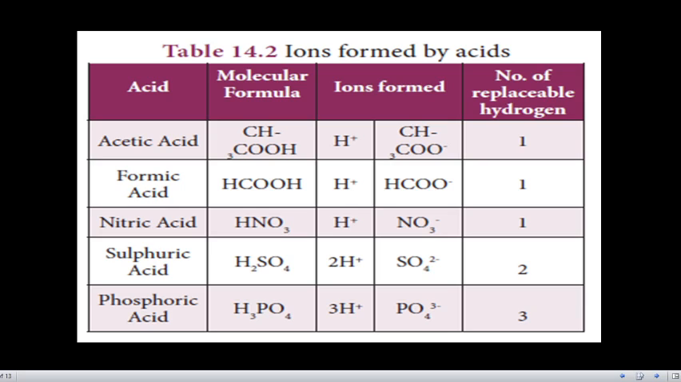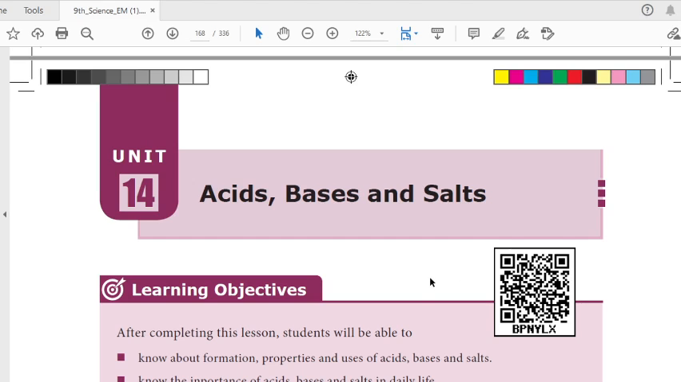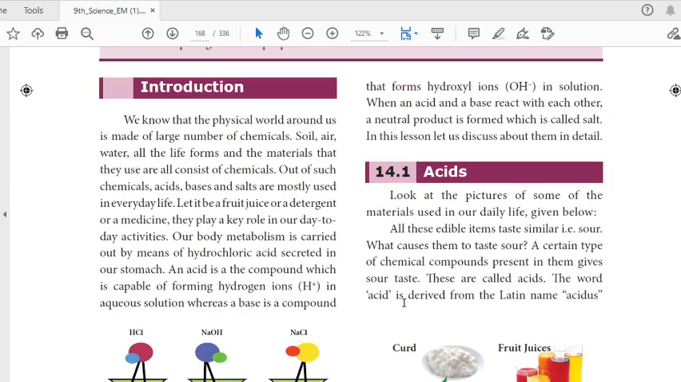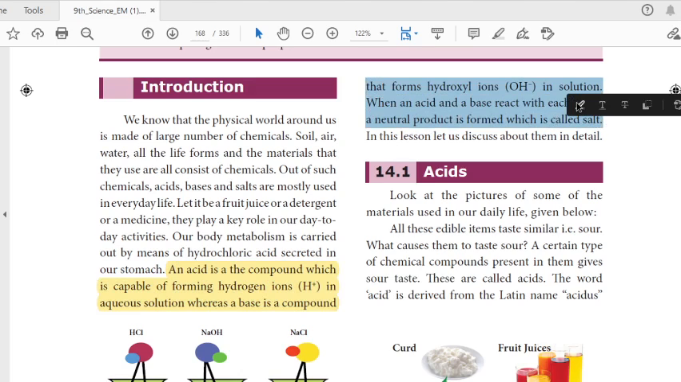Let us discuss with the help of your textbook. Open your book, page number 162, the new unit 14, acids, bases and salts. In that, what we discussed: an acid is a compound which is capable of forming hydrogen ions in aqueous solution, whereas a base forms hydroxyl ions in a solution. When acid and base react with each other, a neutral product is formed which is called a salt.